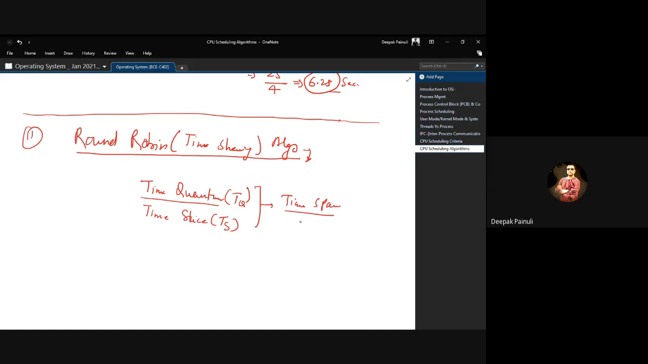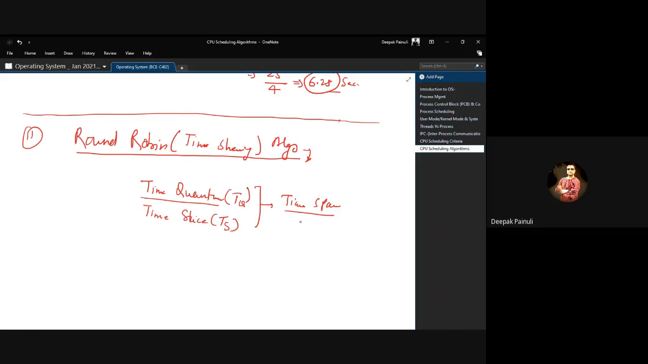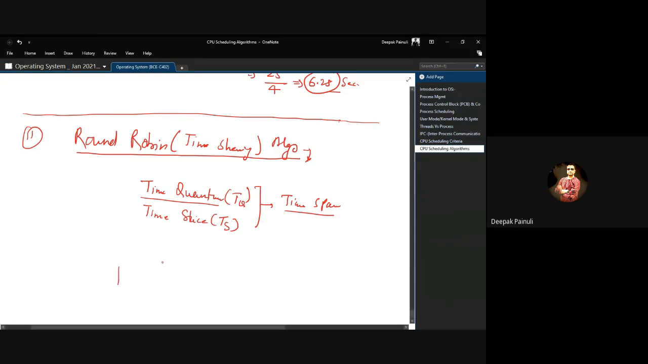Meaning if you have a time quantum of 1 second, then for every process the execution time will be 1 second, and after one process's time, the CPU will do a context switch and select another process for 1 second. After that, it selects another process for 1 second, like that only. That means what it will do,